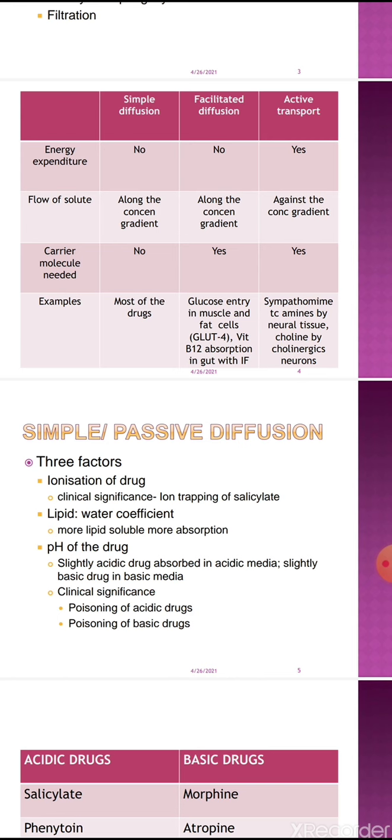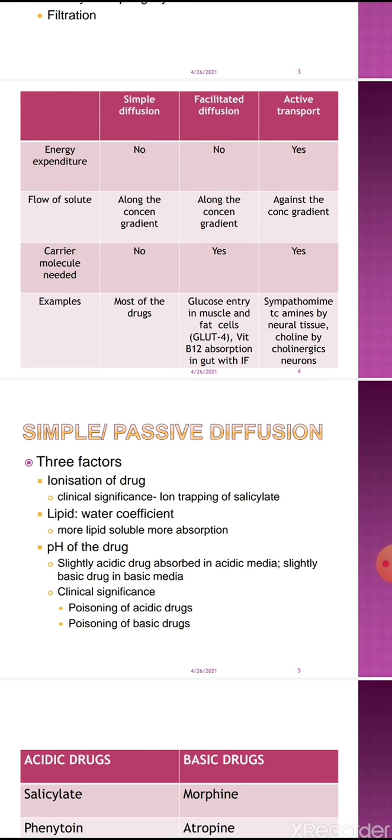It remains in unionized form in the gastric lumen, so it can cross the biological membrane easily. After crossing the biological membrane, it reaches from the gastric lumen to the gastric parietal cell.